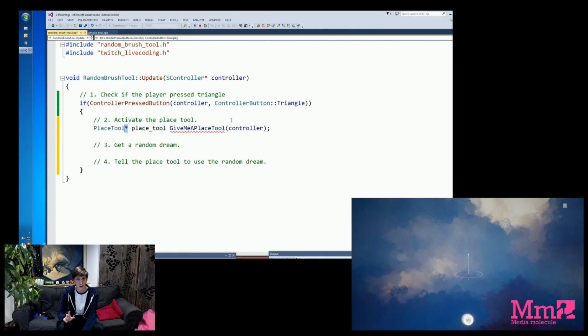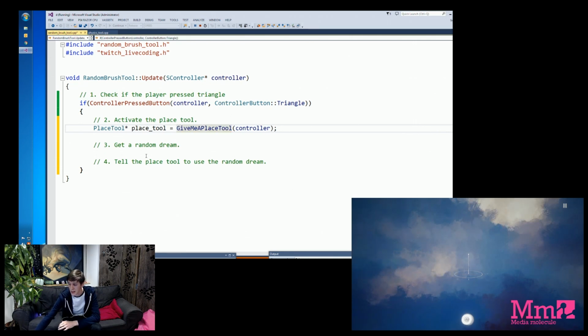If you're a coder, you might know what the star means here. If you're not, ignore it, it's not important. And the way we give that label a value is we use equals. So what this means is take the label I put on the left, place tool, and basically give it the value on the right, which is the actual tool itself.